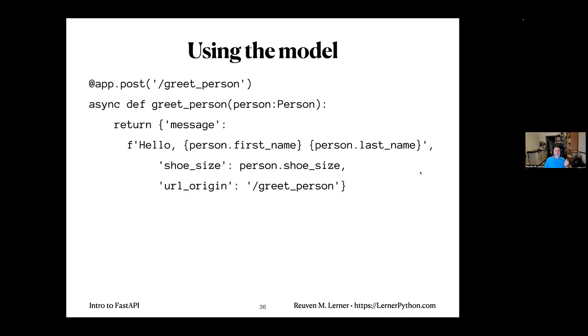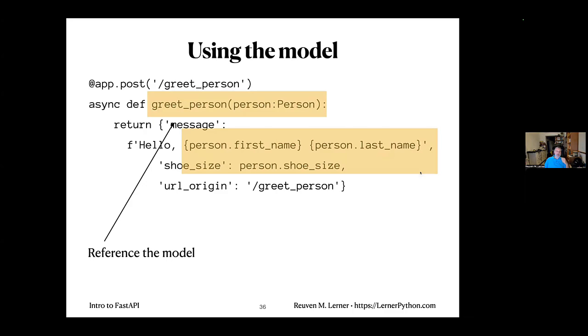Well, all I have to do is say app.post /greetperson. This is a new URL, async def greetperson. And look at this. It accepts one argument, person, and we've typed it with Person, the class. In other words, this is going to be a query parameter that we get, not a path parameter. And we saw before, then we don't have to mention it in the decorator on top. But when we do this, it means, hey, I expect to get my data in the form of a Person class, which means then I can say person.first_name, person.last_name, person.shoe_size. I reference the model, I use the model's fields, and it works great.